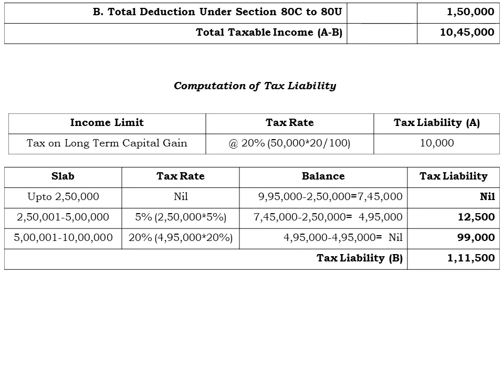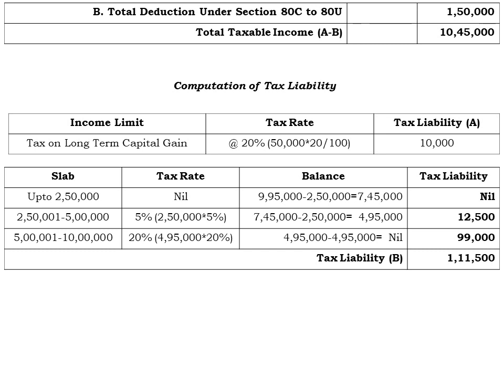Okay, so as we are having the rest of 9,95,000 as the total taxable income, that is 10,45,000 minus 50,000 on which we have already charged the tax. So up to 2,50,000 there is no tax rate, therefore 9,95,000 minus 2,50,000 we are going to get the rest of 7,45,000, which we can take to the next slab.